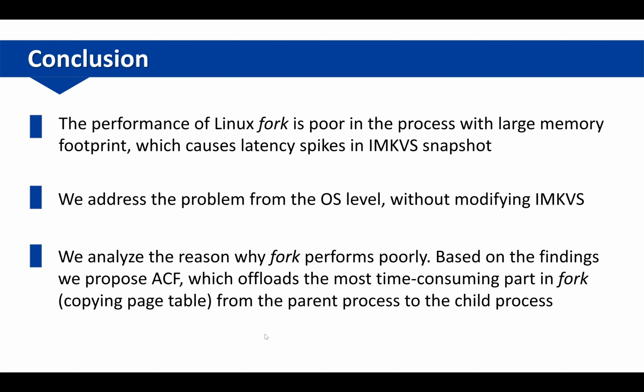We analyze the reason why fork performs poorly. We find that the parent process takes a very long time to copy the page table to the child process in fork. Based on the findings, we propose ACF, which offloads the most time-consuming part in fork from the parent process to the child process. That's all.